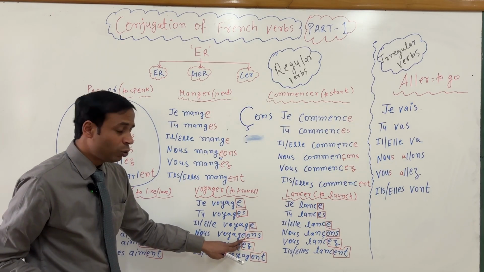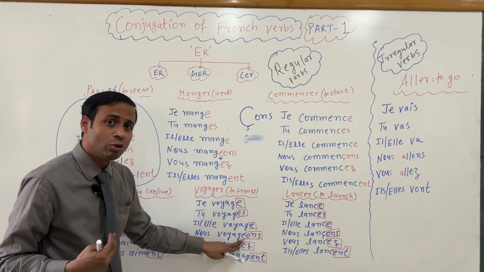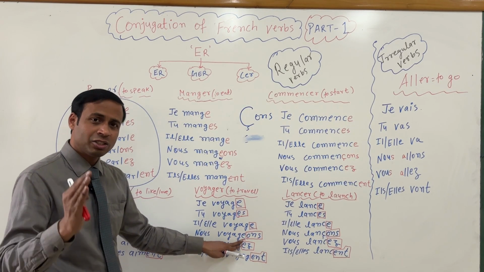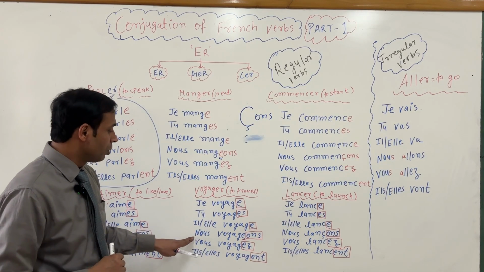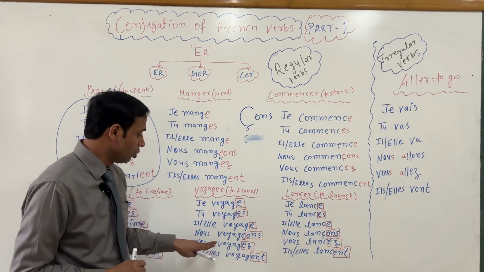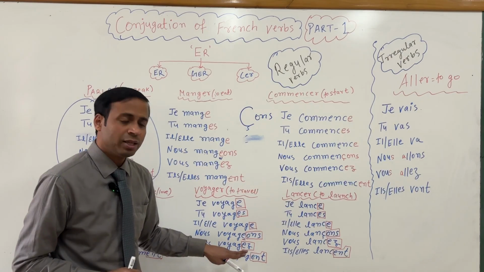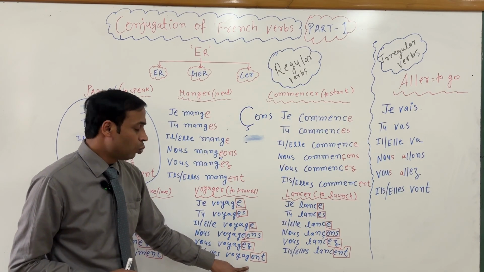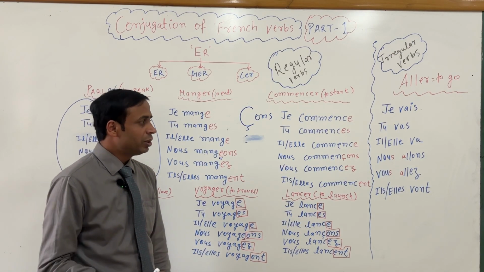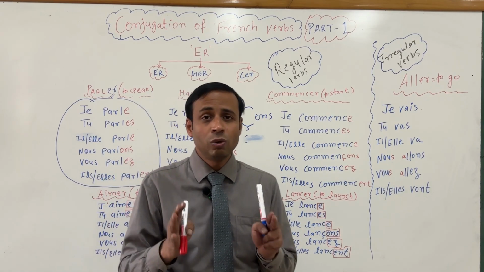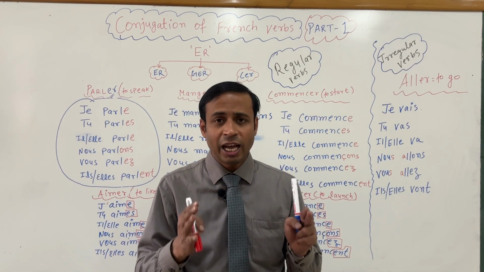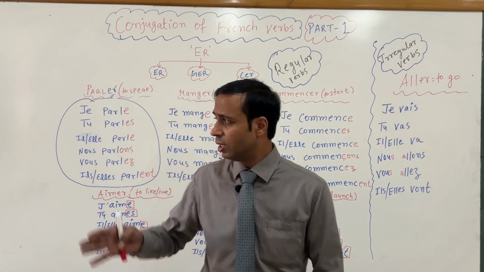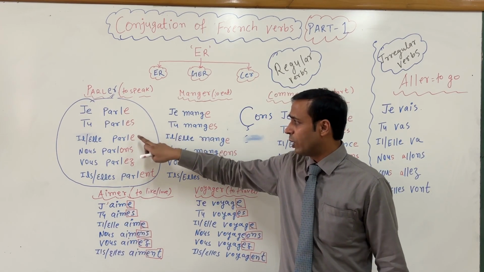अगर आपने ये, if you don't add this e, this will be pronounced nous voyageons. That is a wrong pronunciation according to French grammar. Okay, so nous voyageons, vous voyagez, elle voyage. ठीक है, so these are, my dear students, regular verbs, and regular verbs have rules. Okay, pattern. So these are the endings that you have to remember.